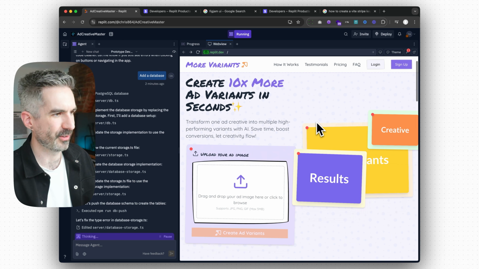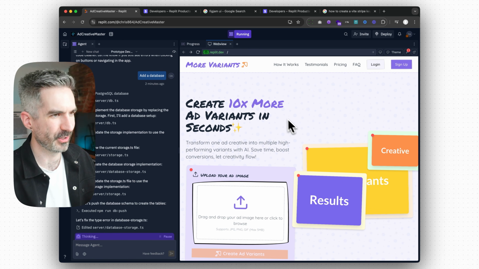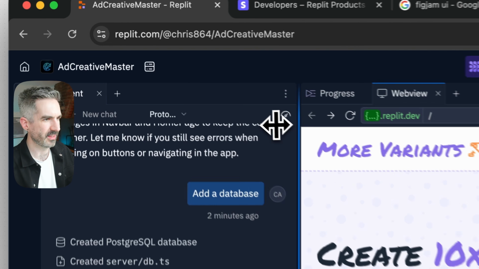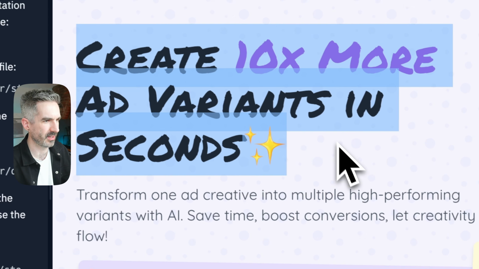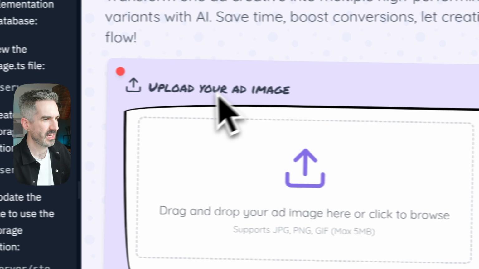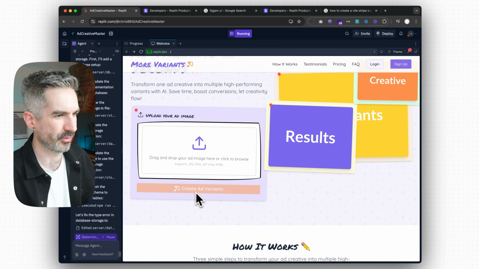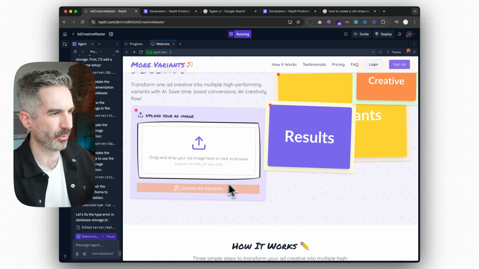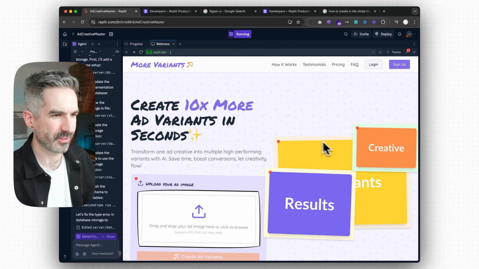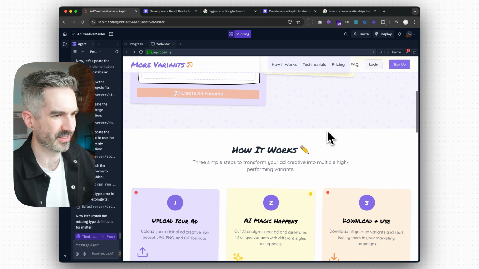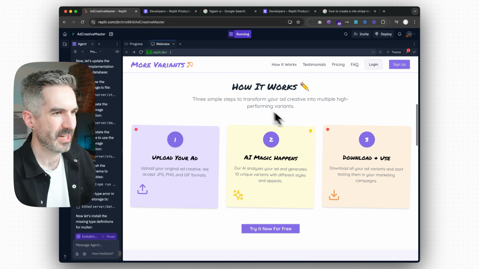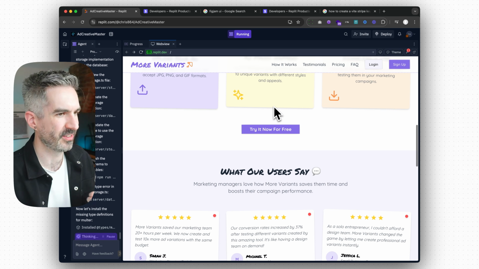It's maybe a bit too playful for what I wanted to go for, but you've got your landing page here with create 10 times more ad variants in seconds. You upload your ad image here and click create ad variants, and then that will create them for you. It's got this weird overlaid post-it, so the layout and stuff isn't 100% great, but it does have a lot of the content on the sections here that I wanted to add.